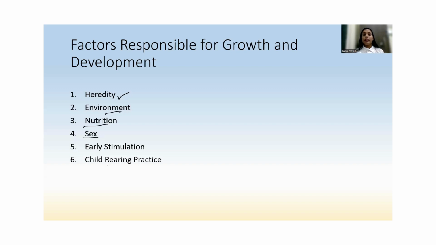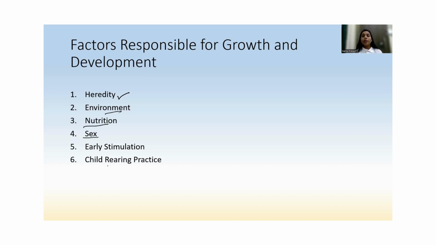Then next is early stimulation. Early stimulation and child rearing practice are almost similar points. For example, we have a parent who is actively involved with their child.